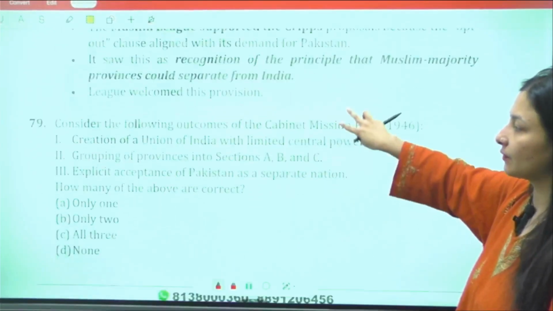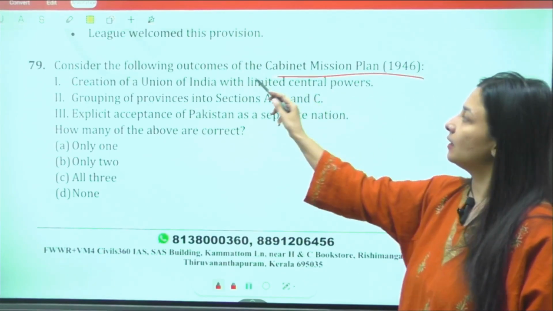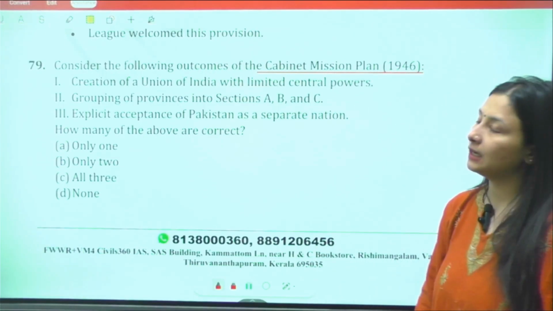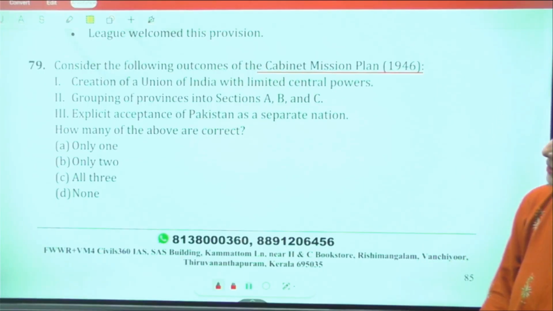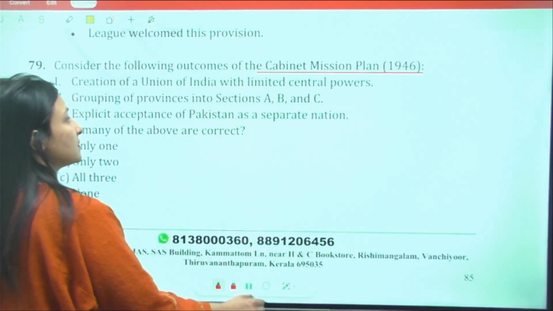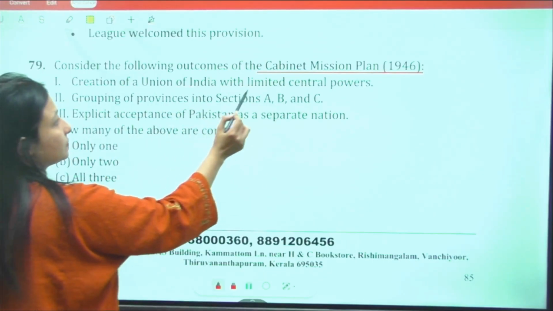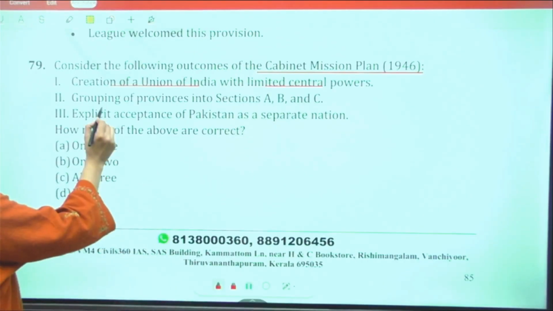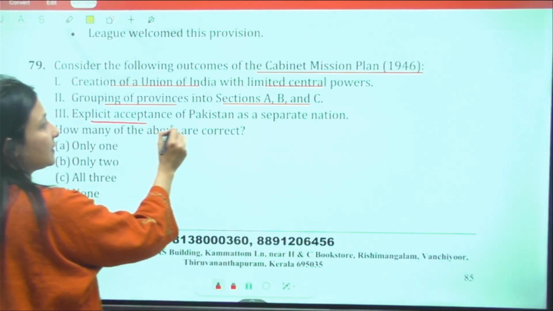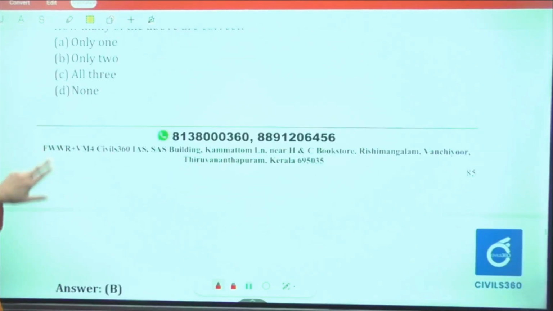Yes. Consider the following outcomes of Cabinet Mission Plan 1946. Creation of Union of India with limited central powers. The grouping of the provinces into section A, B, and C. Explicit acceptance of Pakistan as a separate nation.